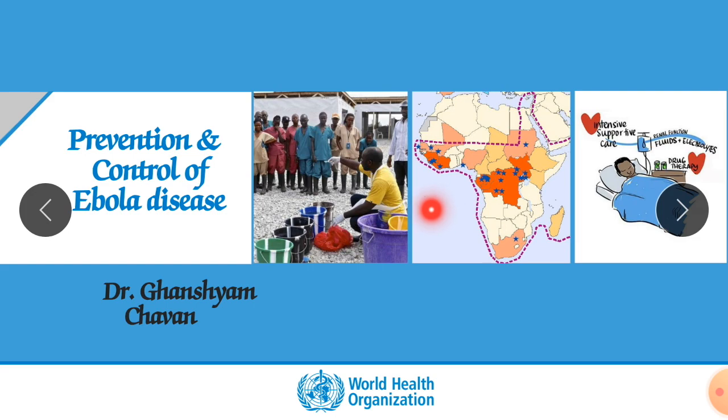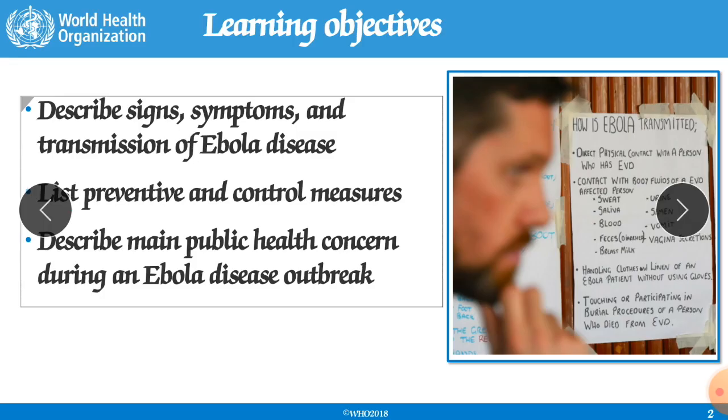This is a type of flavivirus. In today's presentation we will discuss the signs, symptoms and transmission of Ebola virus. For example, transmission by sweat, saliva, meaning various body fluids, and feces and breast milk, various body fluids like urine, semen and vaginal secretions, etc.